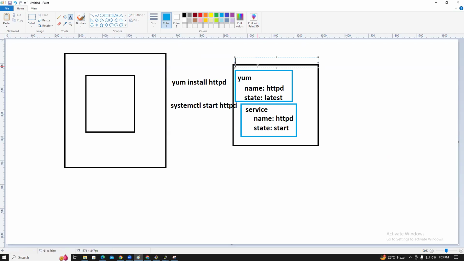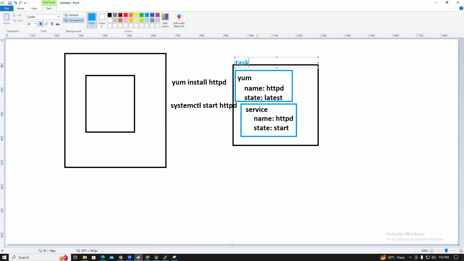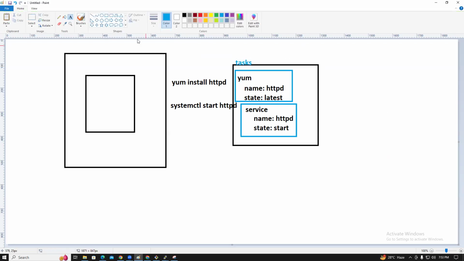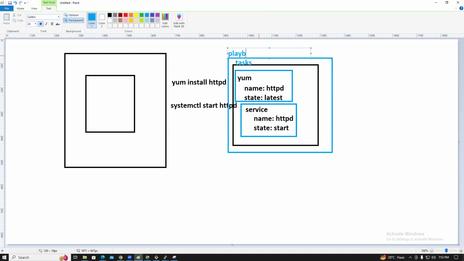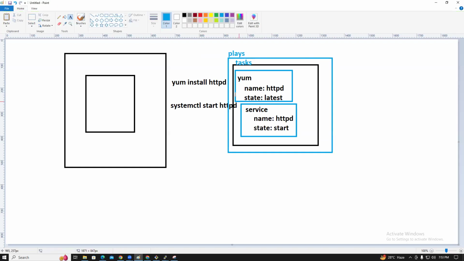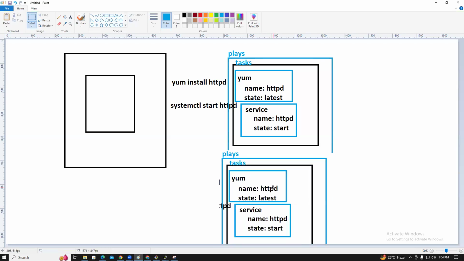Modules will be created under the tasks. So tasks are called in a playbook, which has plays. For example, this is one play, and this is another play.